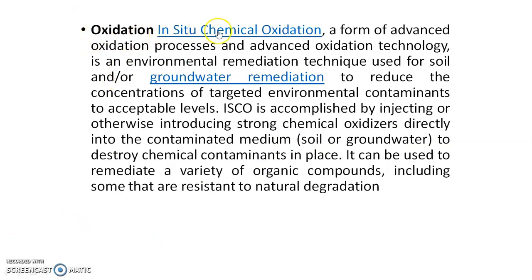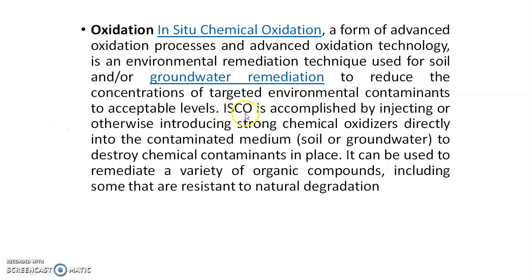Then oxidation. In situ chemical oxidation, a form of advanced oxidation processes, and advanced oxidation technology, is an environmental remediation technique used for soil and groundwater remediation to reduce the concentrations of targeted environmental contaminants to acceptable levels.